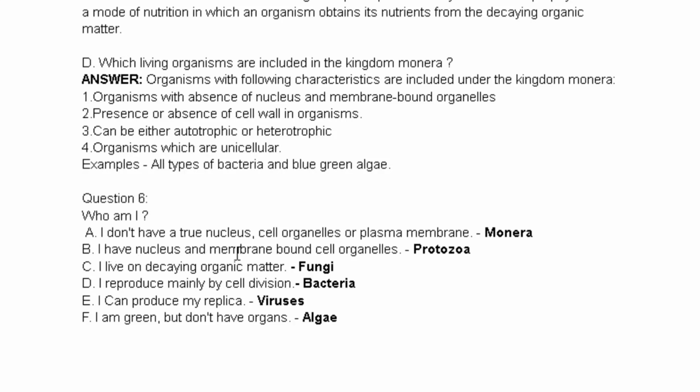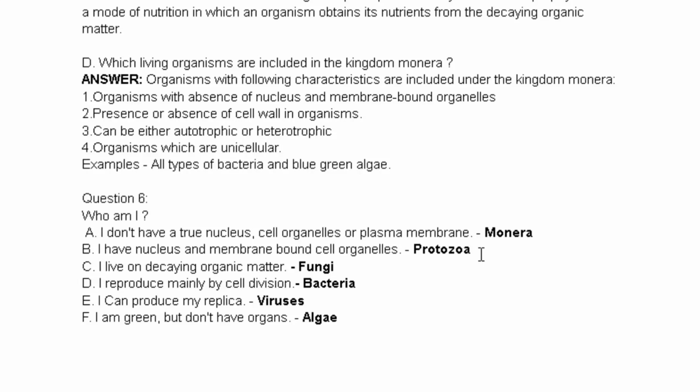Second one is, I have a nucleus and membrane-bound cell organelles. The answer is Protozoa, because Protozoa is a eukaryotic cell and it has a well-defined nucleus and other cell organelles. The third one is, I live on decaying organic matter. The answer is very simple. It is fungi. I reproduce mainly by cell division.